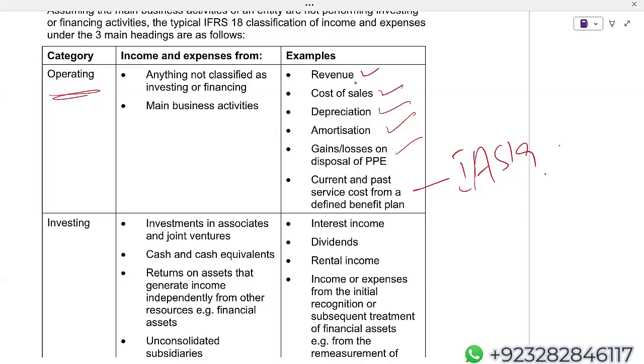So for example, I'm just repeating it. If I'm saying depreciation expense charged to the income statement, I will not get marks. I have to say depreciation expense charged to the income statement operating section. I will get marks. If I'm saying gain or loss on disposal of property, plant and equipment goes to P&L, I will not get marks. If I'm saying it goes to P&L under operating section, then I'll get marks.